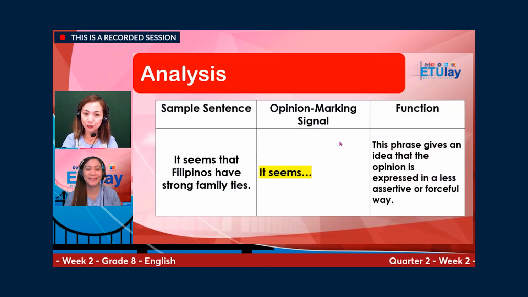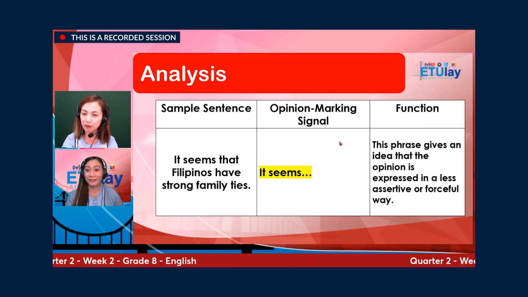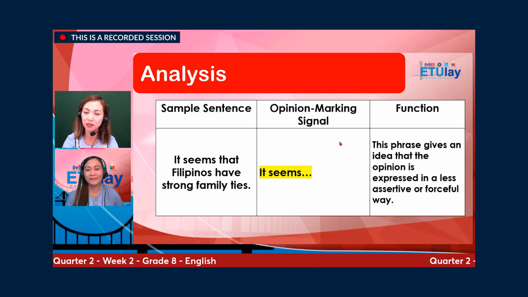Sample sentence number 2. It seems that Filipinos have strong family ties. And the opinion marking signal here is it seems. How does the opinion marking signal it seems function in the sentence? This phrase gives an idea that the opinion is expressed in a less assertive or forceful way.